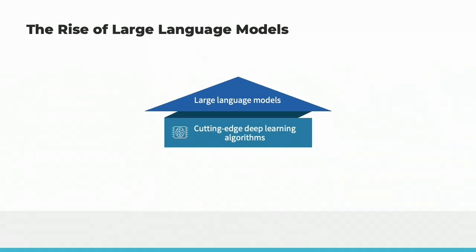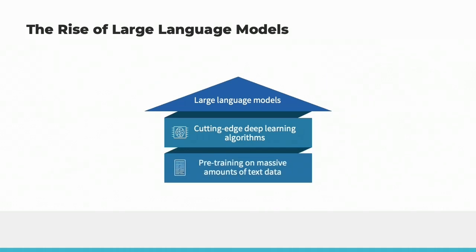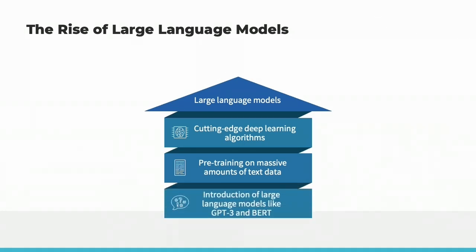These algorithms have enabled the creation of models with hundreds of millions or even billions of parameters, leading to unprecedented performance on language tasks. One of the key features of large language models is their ability to pre-train on massive amounts of text data, allowing them to learn the structure and patterns of language. This pre-training enables the models to be fine-tuned for specific tasks and domains, making them highly versatile.